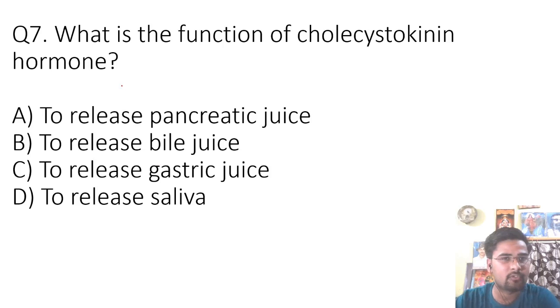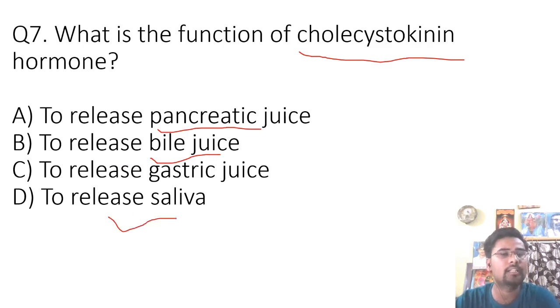Question number 7 is, what is the function of cholecystokinin hormone? So in part 1 I have discussed the cholecystokinin hormone. Now you will have to tell what is the function of cholecystokinin. Your options are to release pancreatic juice, to release bile juice, to release gastric juice, or to release saliva. The correct answer of this question is to release bile juice.